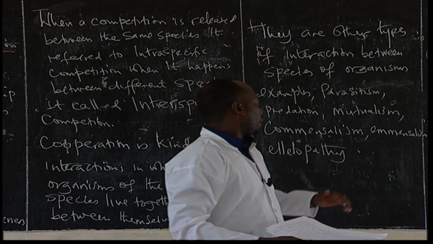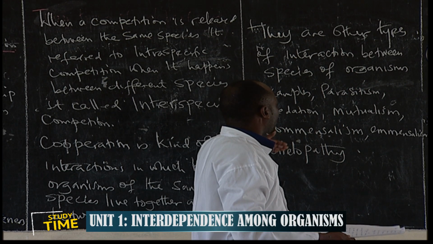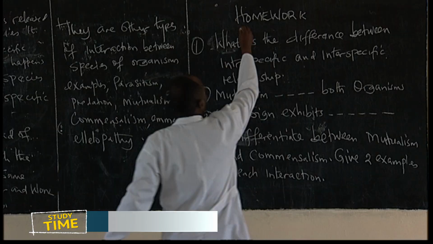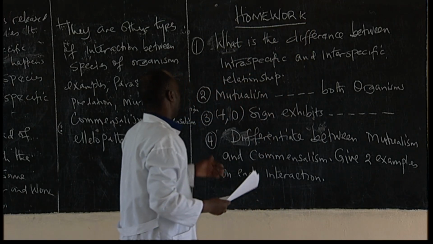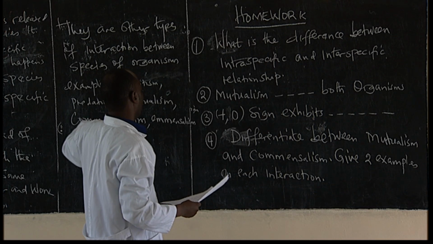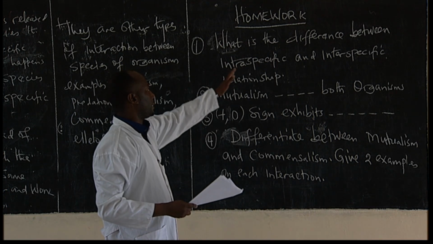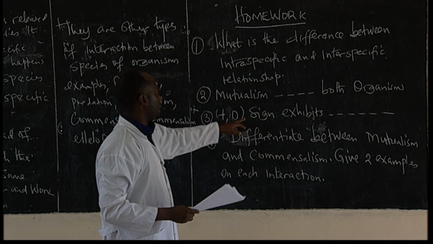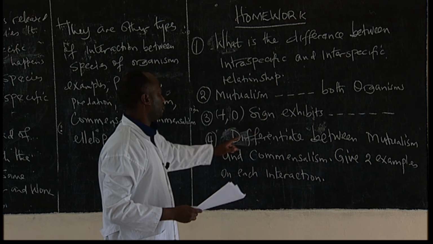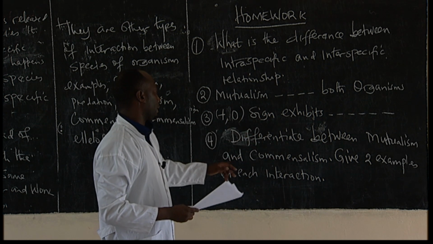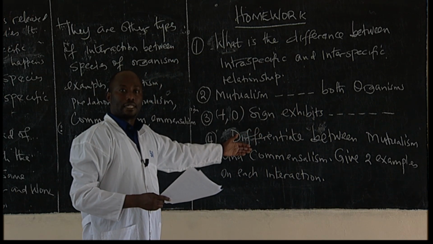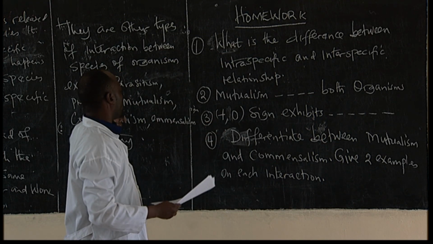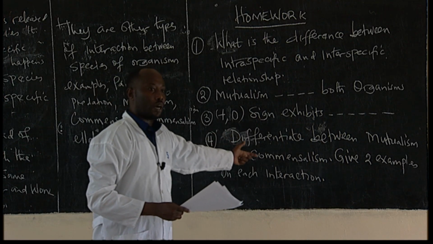So students, we are going to go through these other types of interactions in the next lesson. I'm going to leave you a home assignment, and you do it, and then we make a revision. What is the difference between intraspecific and interspecific relationship? Mutualism, both organisms plus. Differentiate between mutualism and commensalism and give two examples. You are going to go through that exercise, and next time we go through these other types of interactions, and we also do the work together.